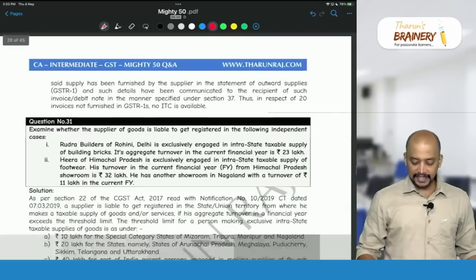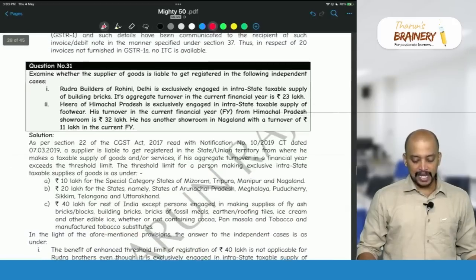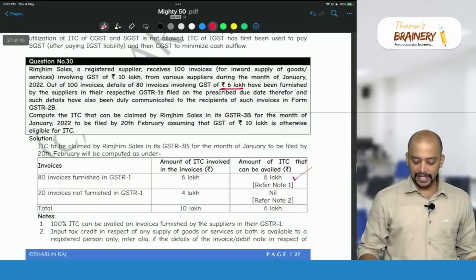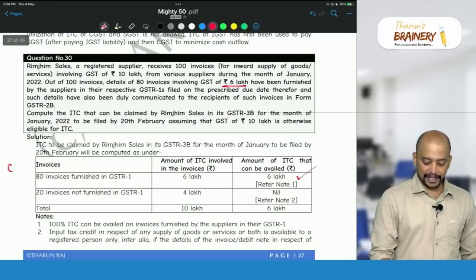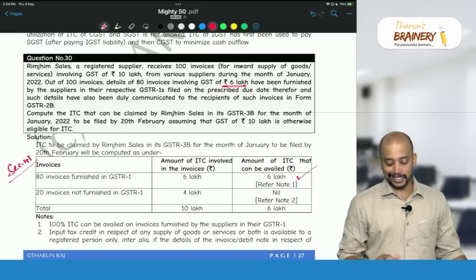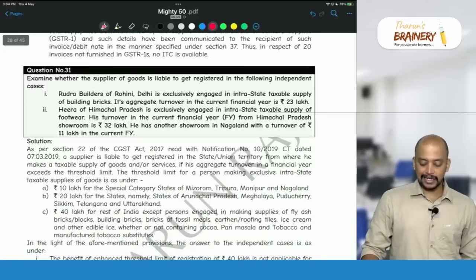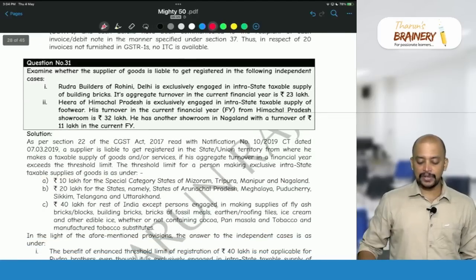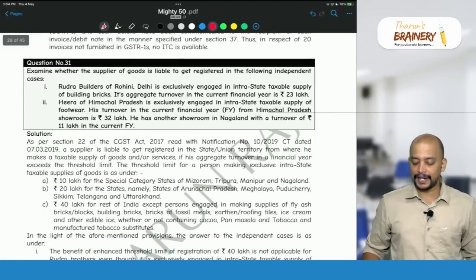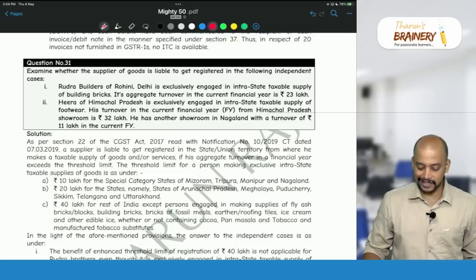Then next question, question number 31. And the section reference that we need to give in this case is section 41, the amended section as per Finance Act 2022, applicable for your exam. Then question number 31. Examine whether the supplier of goods is liable to get registered in the following independent cases.